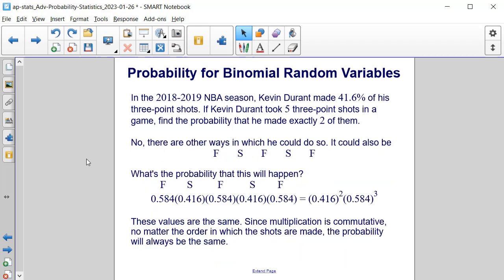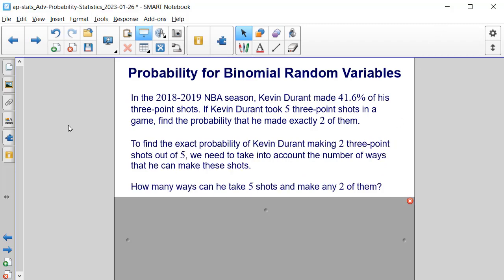Well, of course not. There are other ways in which he could make 2 three-point shots and miss 3 of them. He could do failure, success, failure, success, failure. What's the probability that this is going to happen? Well, it's going to be 0.584 times 0.416 times 0.584 times 0.416 times 0.584, which is equal to 0.416 squared times 0.584 cubed. Well, isn't that the same that we got the last time? It is. Since multiplication is commutative, no matter what order the shots are made, the probability will always be the same each time.